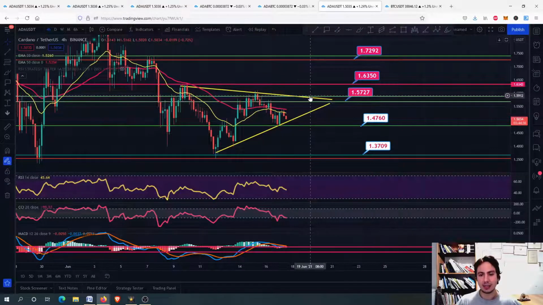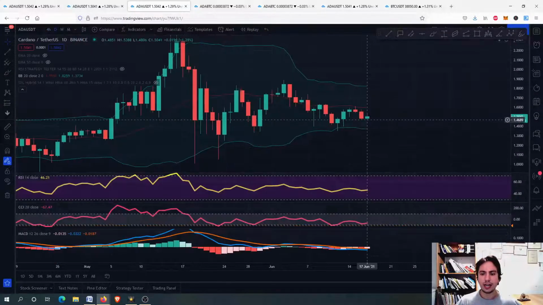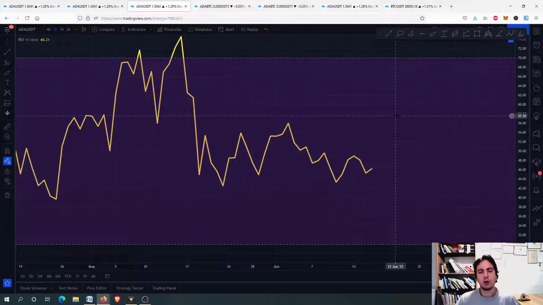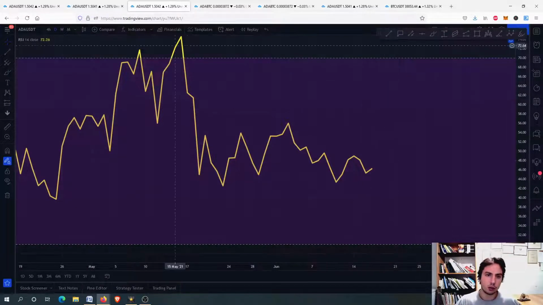If we just keep bouncing between those lines and eventually go upwards, guys, this will mean that we are going above the 1.63, right? Eventually, guys, on the daily frame, we have room to grow, right? We can grow more. We cannot correct. Eventually, we might not correct, but we have to see other factors as well. We have to see what Bitcoin, guys, will do. We have to see many other things for ADA before we assume that we are going to retest the top trend line, and why not go above the trend line we had before, right?